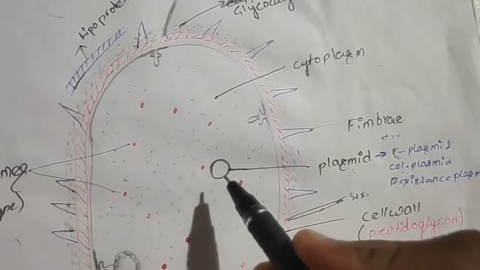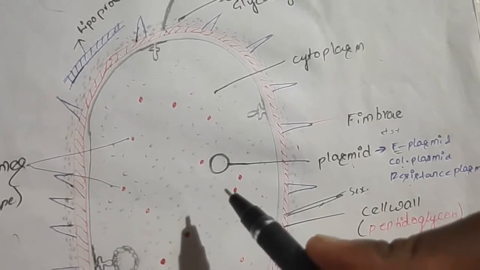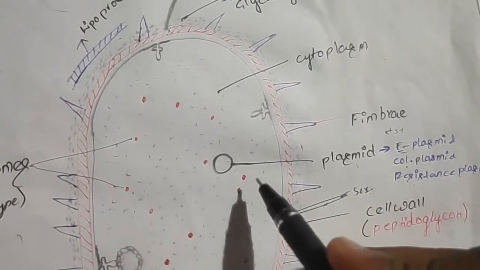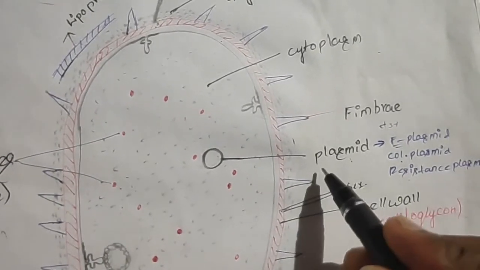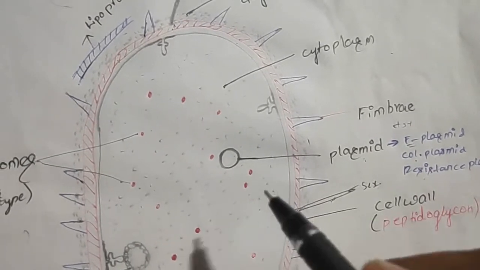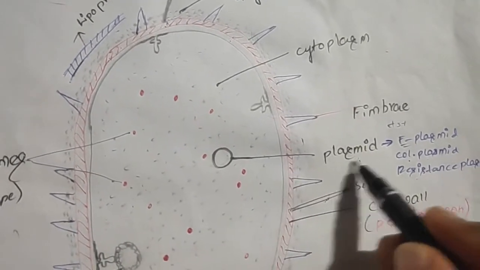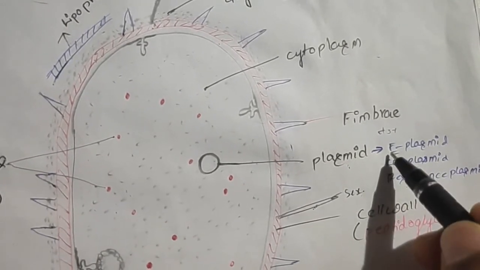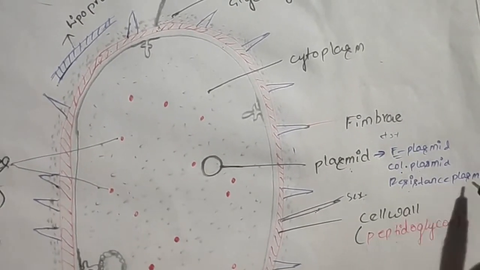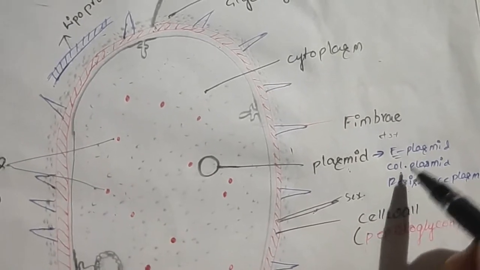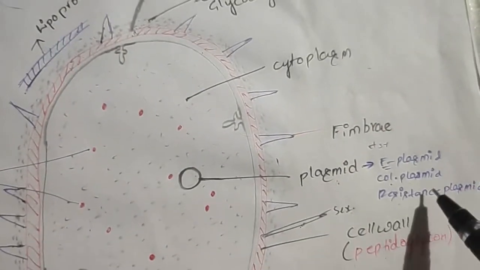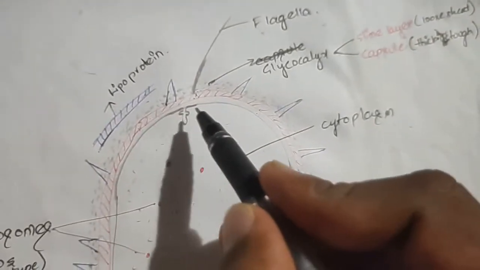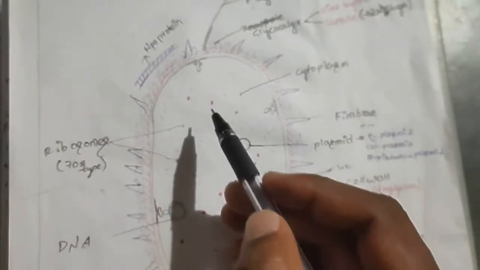Some bacteria have extrachromosomal circular DNA. It is double-stranded DNA known as extrachromosomal circular DNA, and it is known as the plasmid. This plasmid includes the F plasmid or fertility plasmid, resistance plasmid, col plasmid, etc.